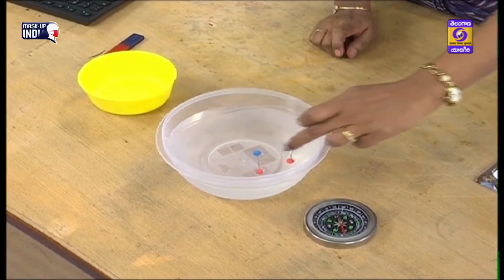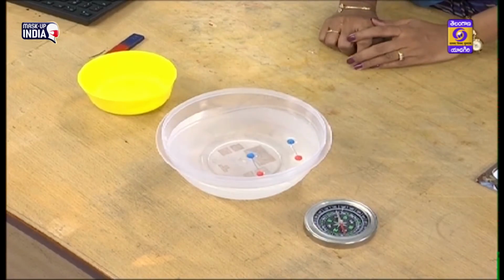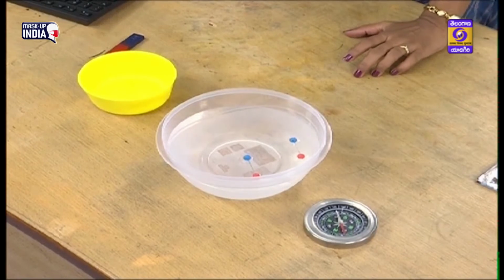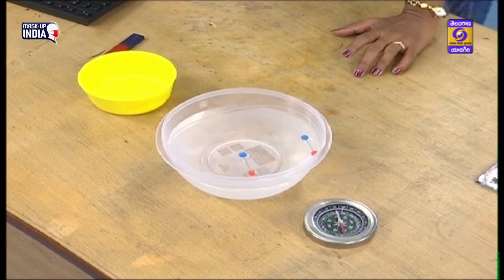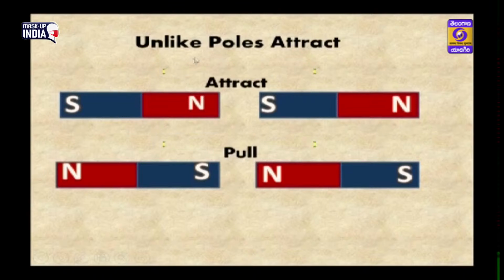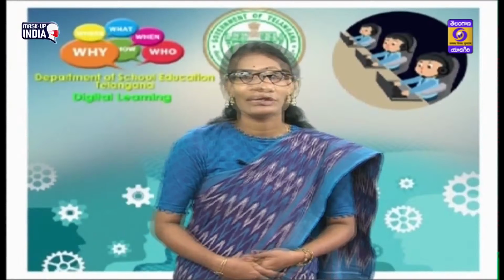From this experiment we can generalize that like poles repel. See here, children, north and north pole both are repelling each other, and south and south. Repels means pushing away. If you take unlike poles, that is north pole and south pole, they attract each other. What is meant by attract? That is pulling together. Like poles repel, unlike poles attract.